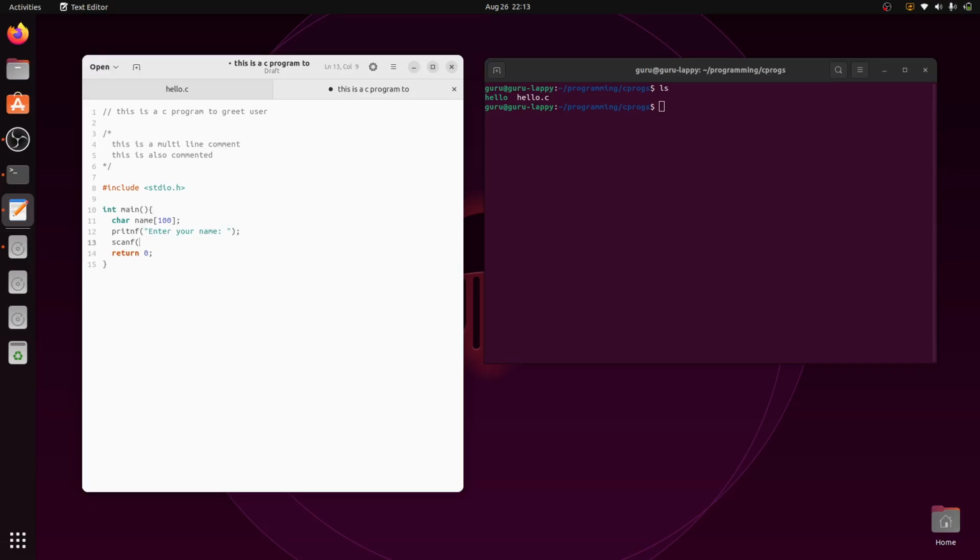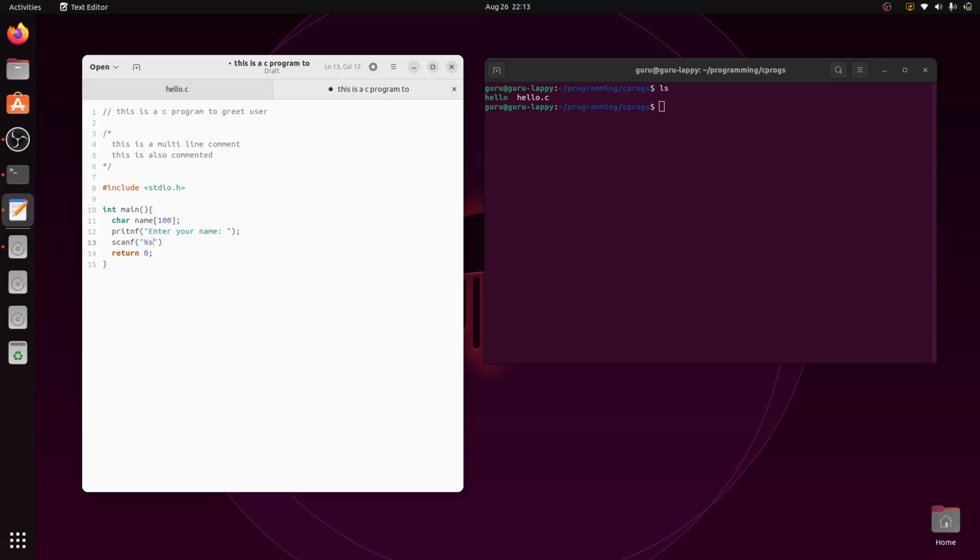For that we use something called the scanf function. Scanf takes a slight pattern, a syntax. You need to remember this, and over time, when you start using it and practicing, you will automatically start getting it. Scanf is meant for reading data. How much data am I reading here? I'm reading one name. For that we use something called percentage s. S stands for string, and why we use this percentage s, I will explain in a separate video.